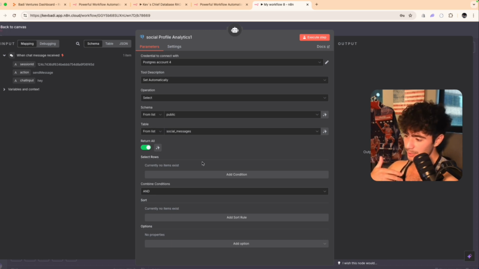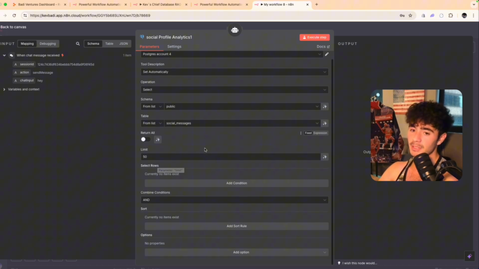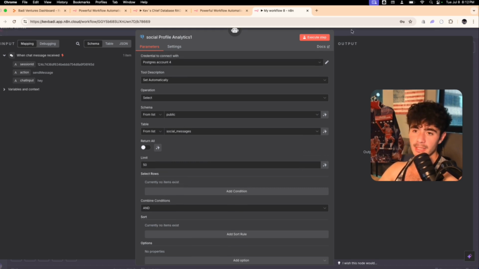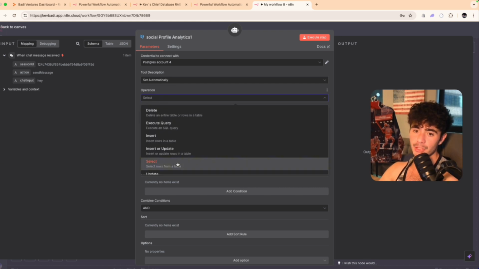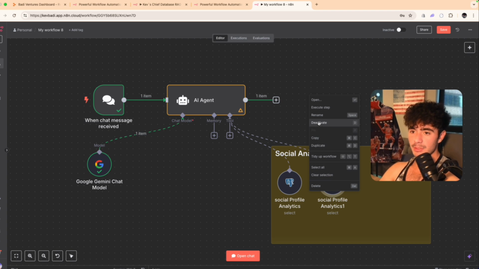Like what new leads did we get in? How many new messages did our team send out? So you need to play around with this. But in this case, I'm really just going to set it up to return the most recent 50 rows. So sweet. Once it has that set up, we're going to change the operation to select, make sure it's that, and we'll click out. And then just rename this to social messages.